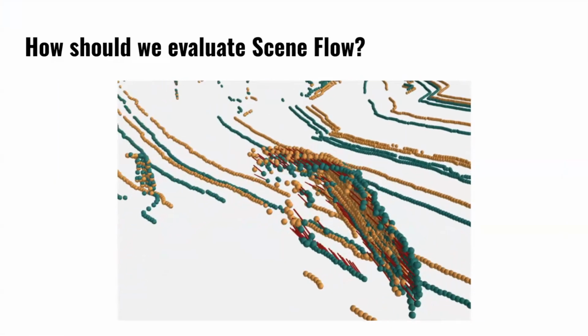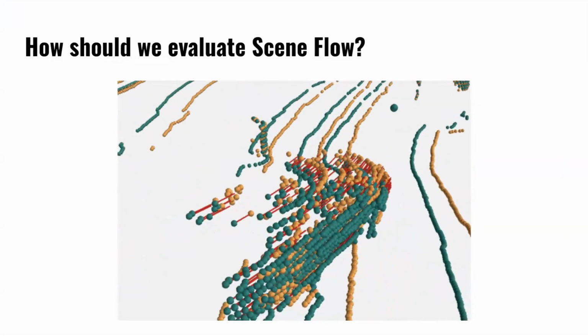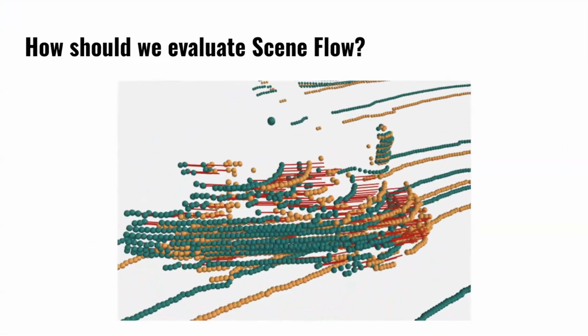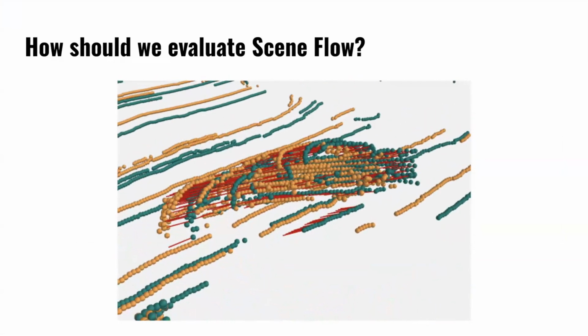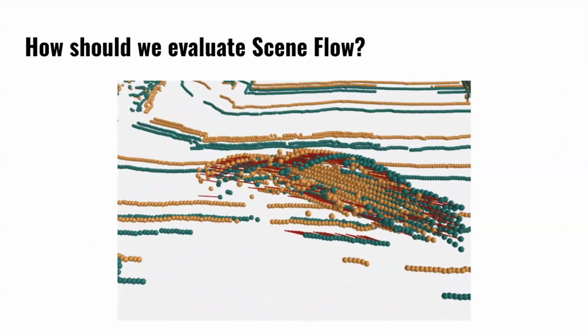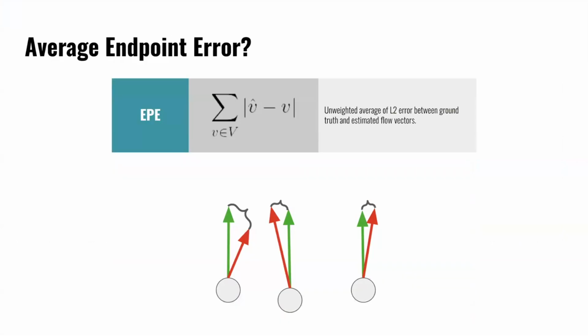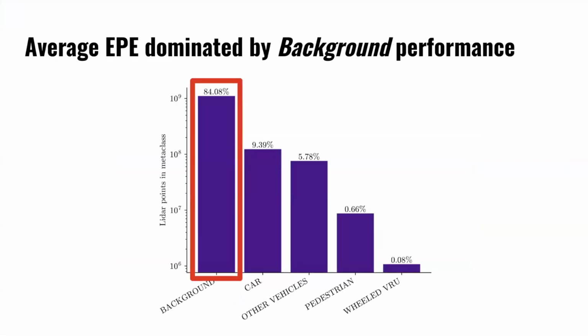I think Deva also mentioned some of the problems that can arise with scene flow, and so I'll talk about how we tailor the evaluation metric to solve these challenges. And so if you're familiar with optical flow, you might be thinking that average endpoint error is a good way to measure the error here, and that was the traditional metric for scene flow a long time ago. It's also used in optical flow, but there's a problem with this, which is that average endpoint error is dominated by points that are in the background which don't move at all.